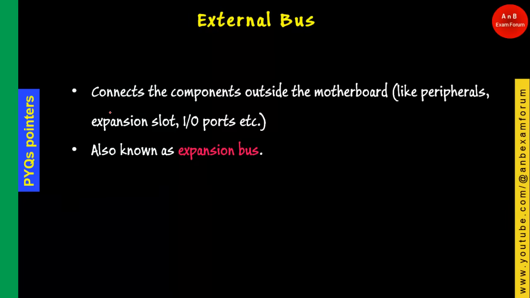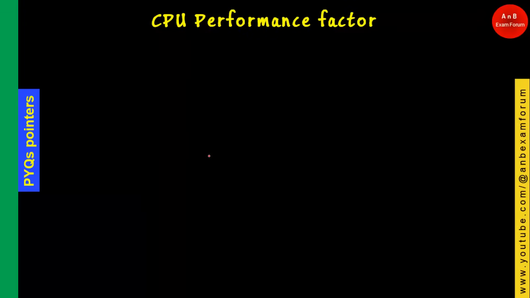Okay. The external bus, as the word suggests, is going to connect components outside the motherboard like peripherals, expansion slots and IO ports, and it is known as the expansion bus. So let's see the next topic, that is CPU performance factors.